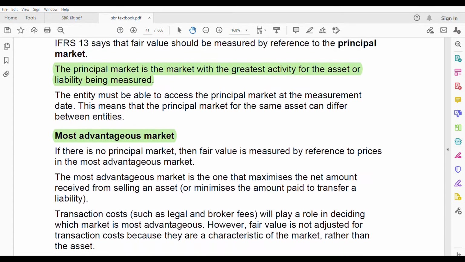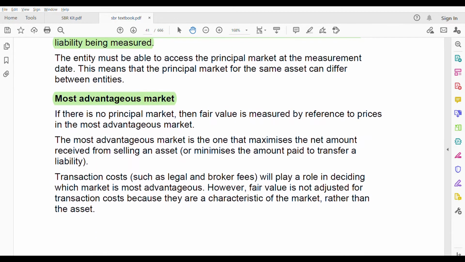Now we are going to the most advantageous market. If there is no principal market, then we go to the most advantageous market. But the first choice is the principal market. If that is not available, then fair value is measured by reference to prices in the most advantageous market. This is the definition, and make sure you learn it. The most advantageous market is one that maximizes the net amount received from selling an asset or minimizes the amount paid to transfer a liability. That means when you're selling an asset, you should get the maximum amount. Wherever you get the maximum amount, that is known as the most advantageous market. It should be an advantage to you. So the word itself says the definition.